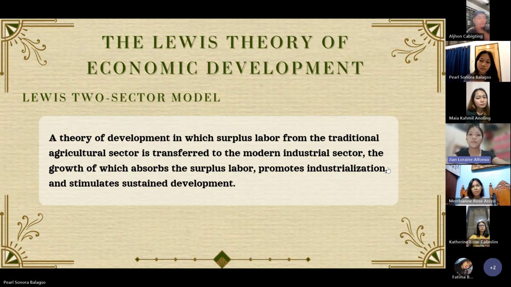Surplus labor. The traditional sector initially has surplus labor, meaning there are more workers than needed for current production levels. This surplus labor can be absorbed into the modern sector without affecting agricultural output. Wage differentials. Wages in the modern sector are typically higher than those in the traditional sector. This wage differential incentivizes workers to move to the modern sector.